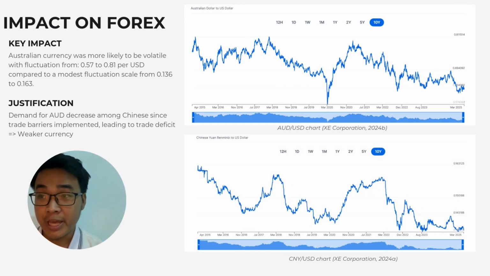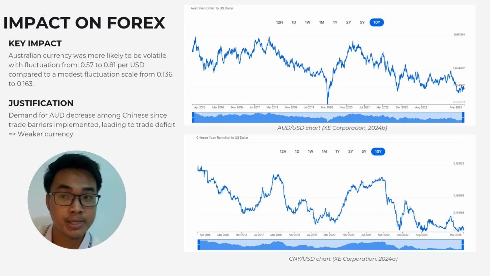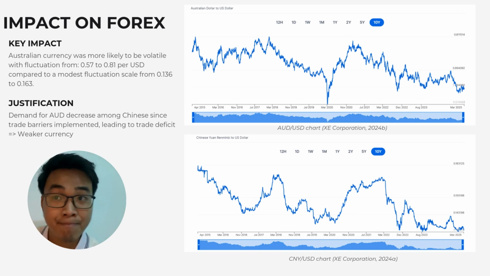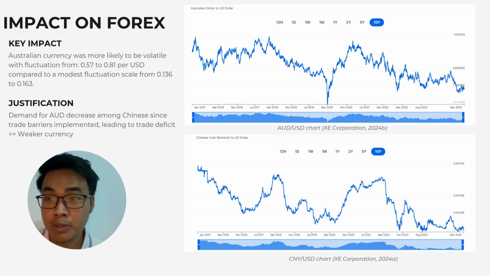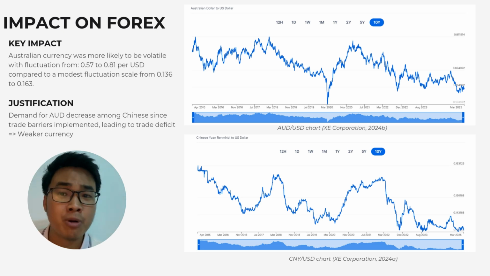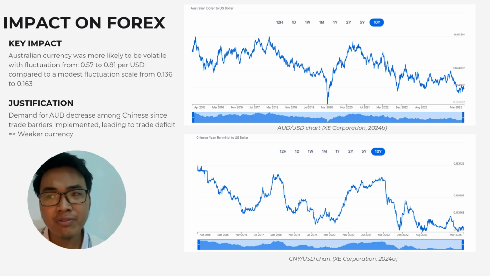We talk more about the implications of the Australian currency depreciation compared to the past. There are both good and bad sides. The good side is that Australian exports become more competitive, as it is cheaper for foreign countries to purchase the same amount of products compared to the past, and this will boost Australia's export volumes. However, the bad side is that it tends to escalate Australia's inflation rate.